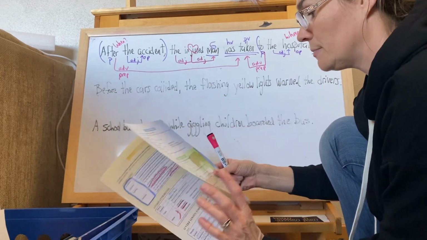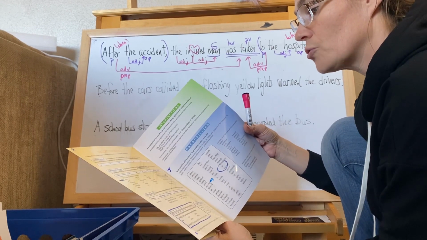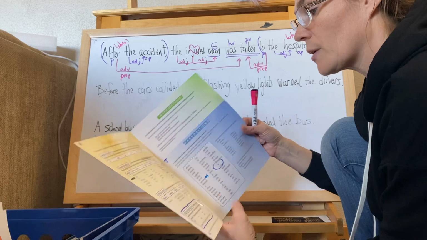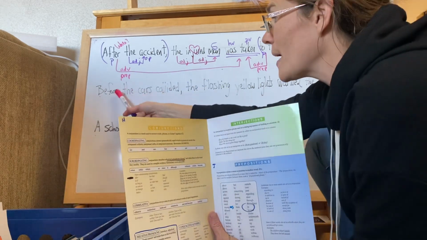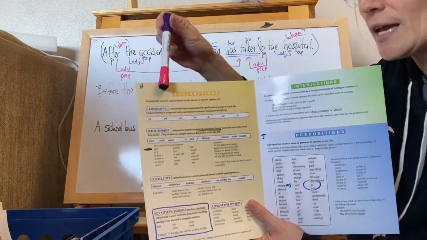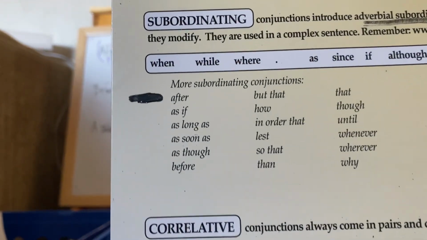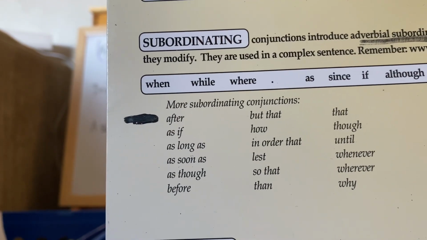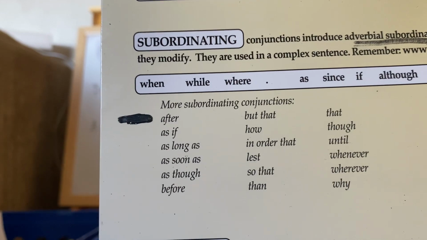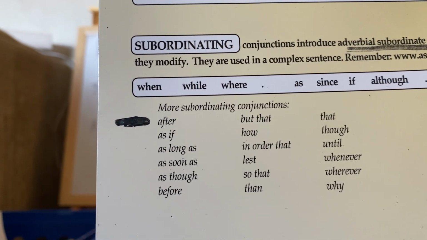We don't have to diagram the first one? No, we're not going to diagram. Okay, so you're like, wait, before is a prepositional phrase, Miss Tiffany. But if we look on chart H, there it is, our subordinating conjunctions. The common ones are when, while, where, as, since, if, although, whereas, unless, because.